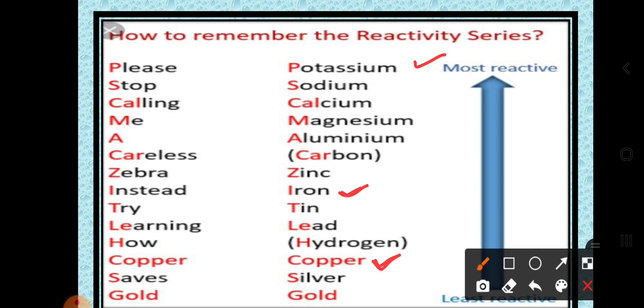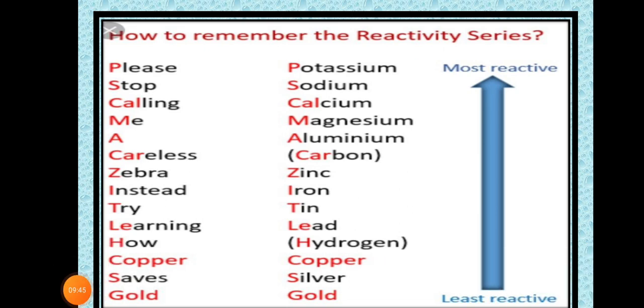So dear students, this is the reactivity series of the metals. Already I have explained how to remember the reactivity series. Please stop calling me a careless zebra, instead try learning how copper saves gold. If you learn this line by heart, then it is easy to remember the reactivity series of the metals.